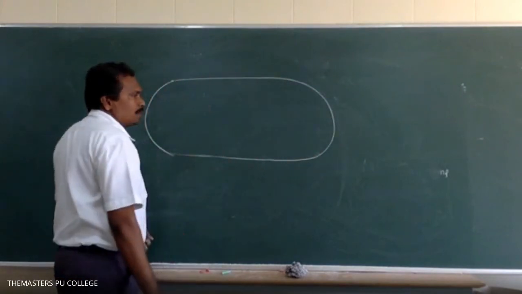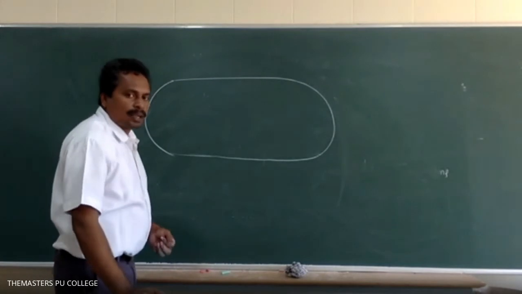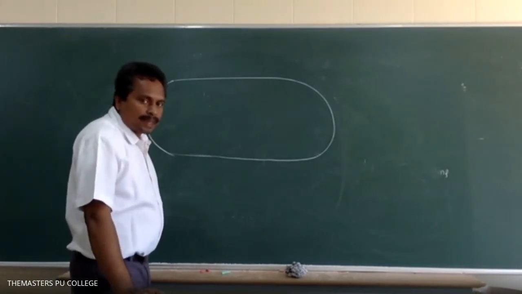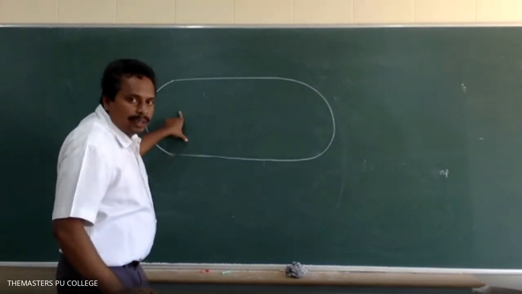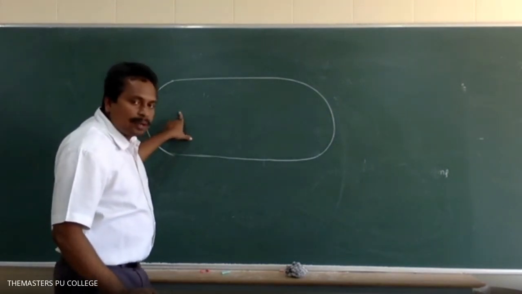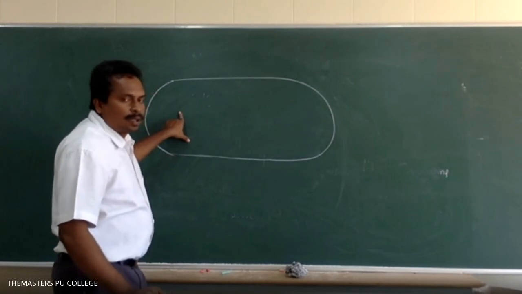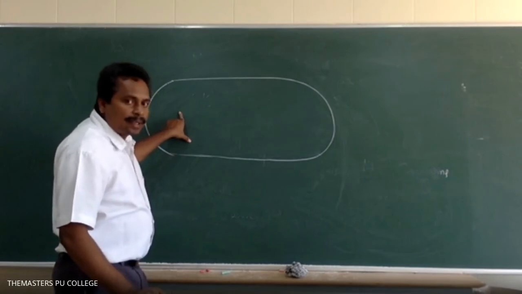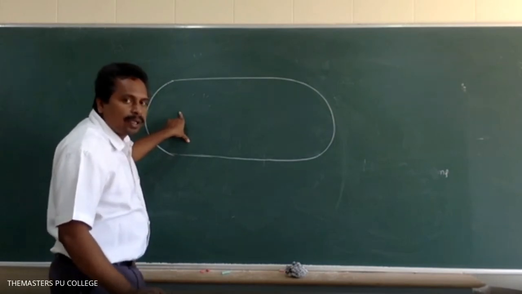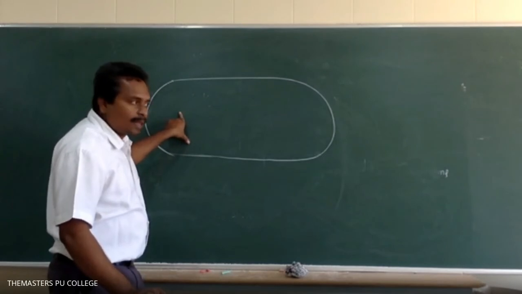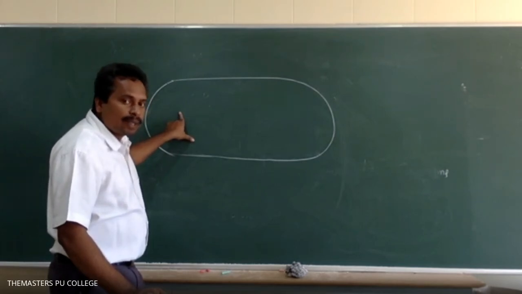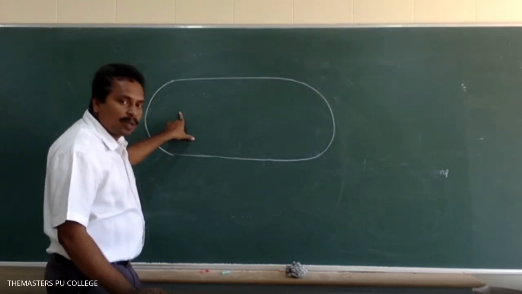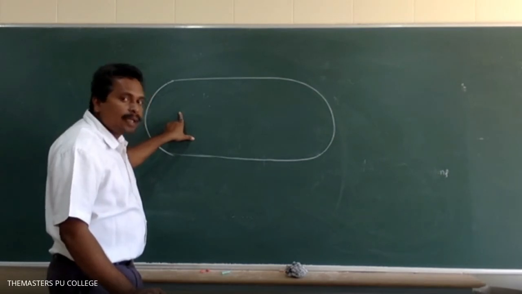Now the bacterial cell structure. We want to know in detail about the structure of a prokaryotic cell. In kingdom Monera, the majority of organisms have a cell wall. Whereas mycoplasma, is it cell wall containing or cell wall lacking? Mycoplasma is cell wall lacking.